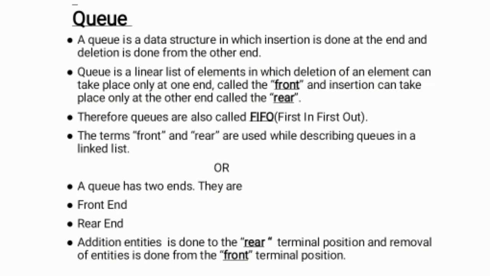The terms front and rear are used while describing queues in linked lists. A queue has two ends, a front end and a rear end. Addition of entities is done at the rear terminal position, and removal of entities is done from the front position.